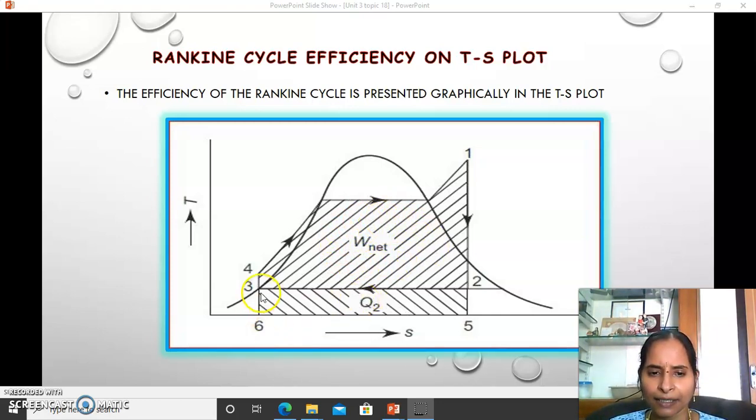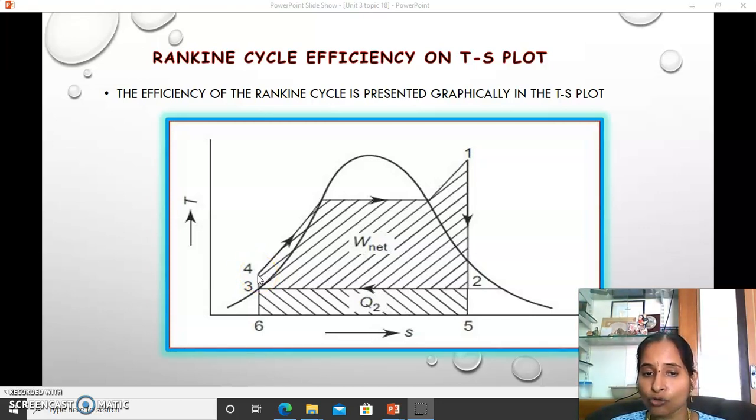The rectangle 3 2 5 6 gives the total amount of heat rejected during the cooling process in the condenser, when the wet steam is converted into saturated liquid, by which it is possible to increase the pressure of the liquid and make it flow towards the boiler.